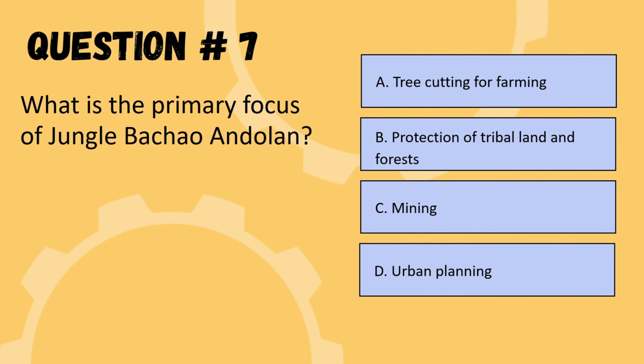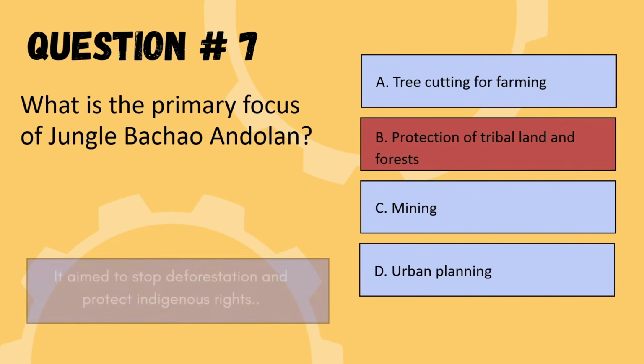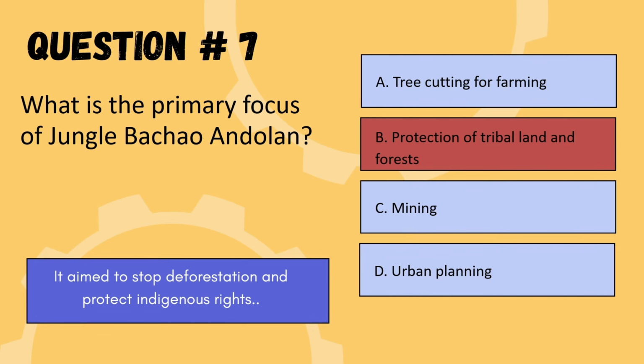Our next question was, what is the primary focus of Jungle Bachao Andolan? So the options are tree cutting for farming, protection of tribal lands and forest, mining, or urban planning. So the correct option is option B, protection of tribal land and forest. So we are moving to the next question.